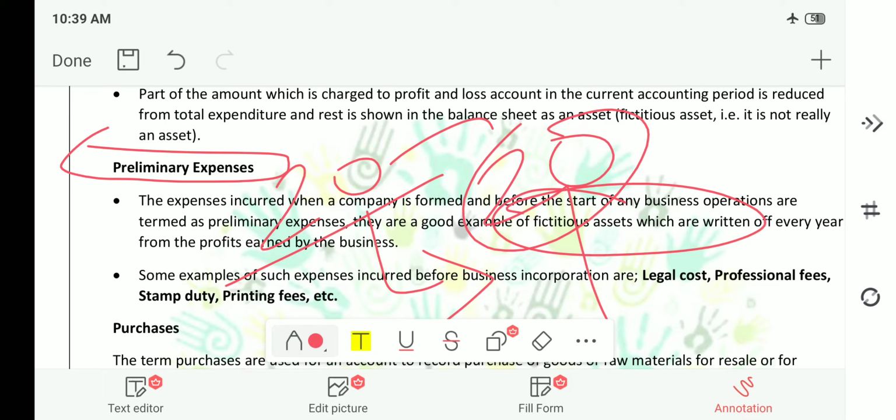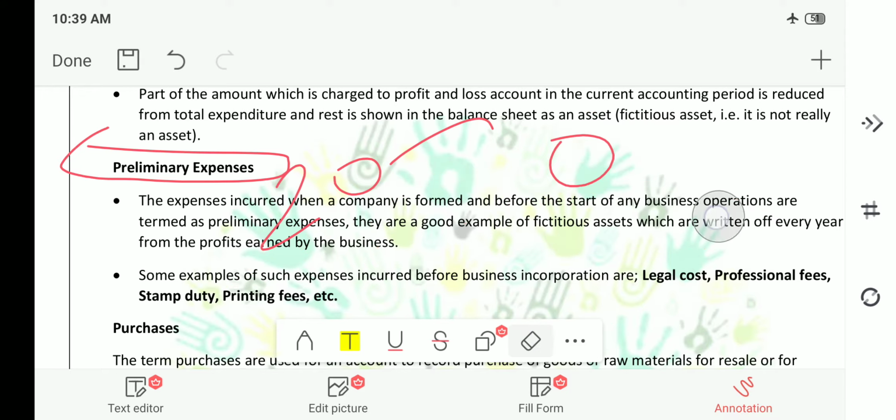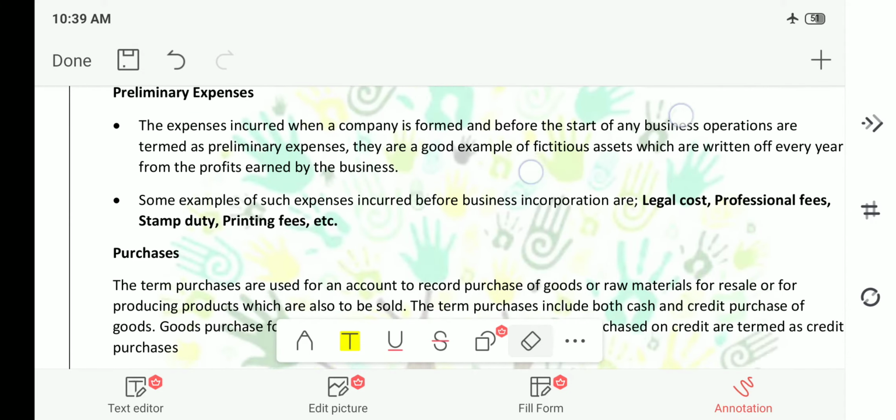This is nothing but write off. That means remove from the accounting book is nothing but write off. So this is the preliminary expenses. Now we will see the examples.